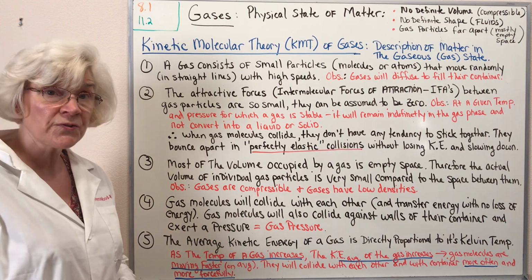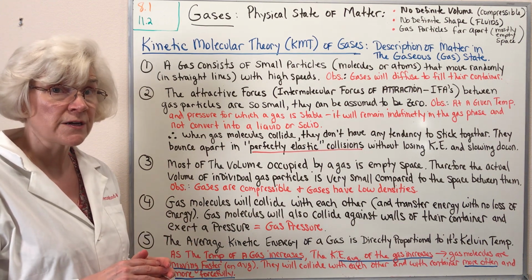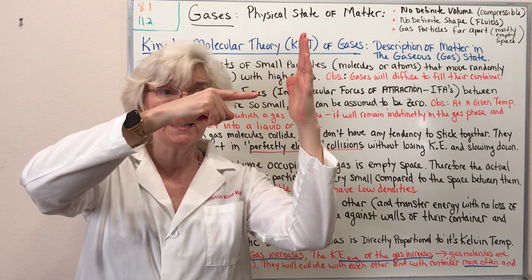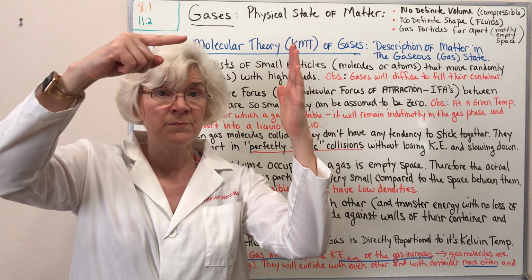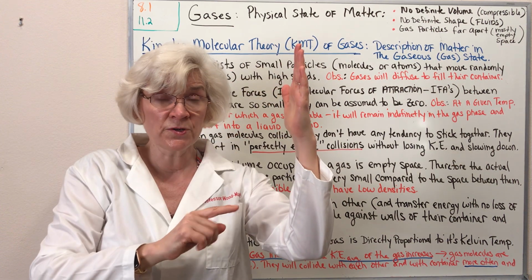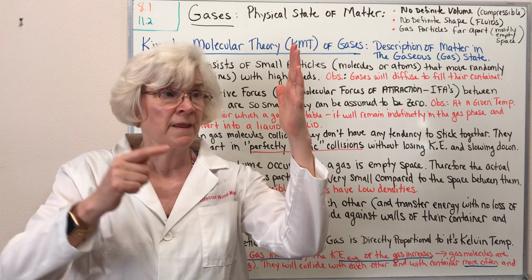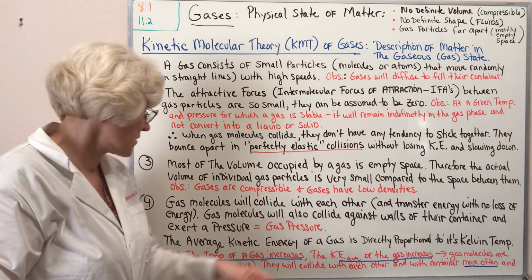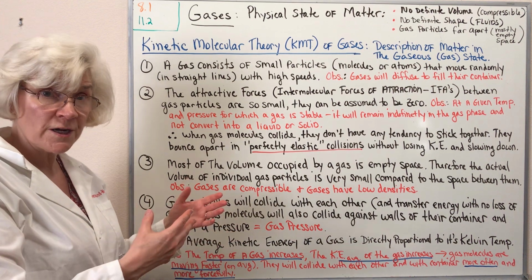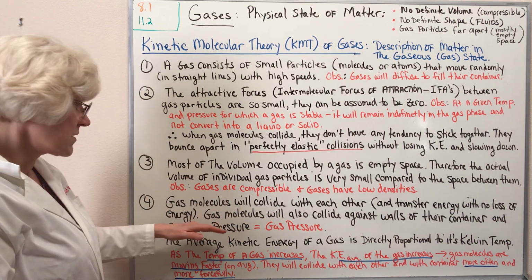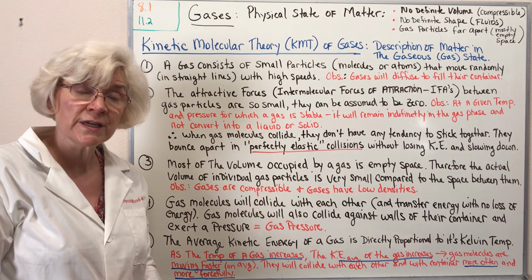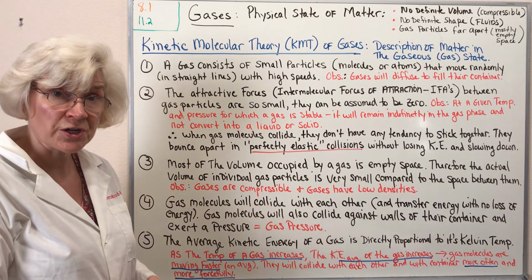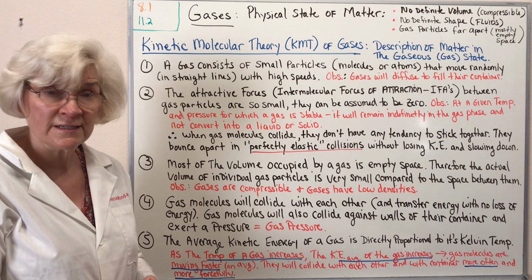Gas molecules will also hit against the walls of their container, right? So a gas particle moving will hit against the wall of the container and then bounce off, again in a random direction, but moving in a straight line. Every time the gas particle collides against the container walls, it exerts a pressure, a force applied per unit area. So when gases collide against the walls of their container, they exert a pressure which is known as gas pressure, and we can measure that with various devices.